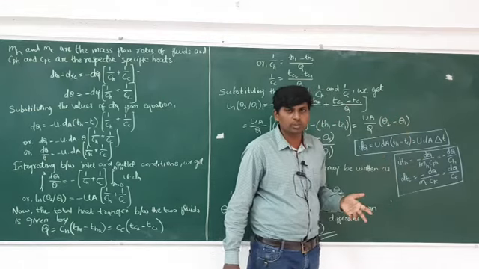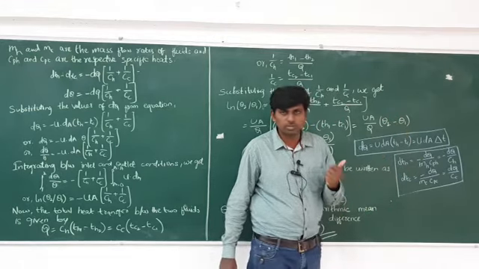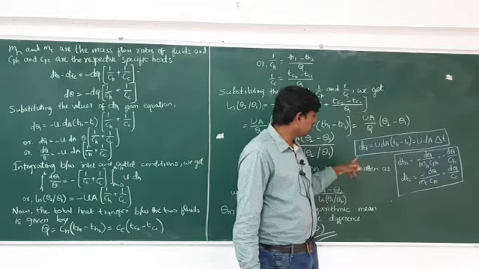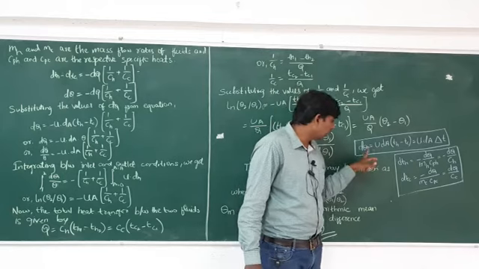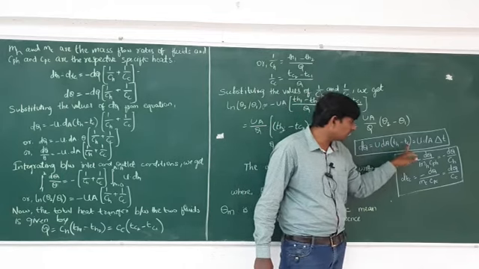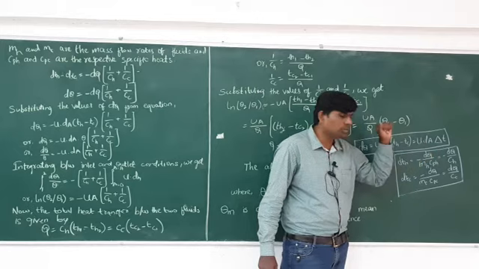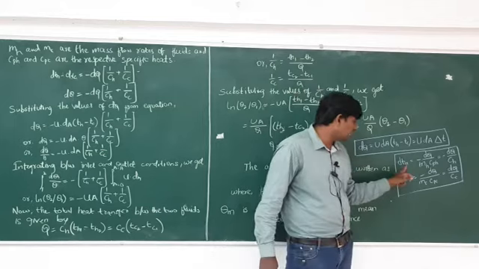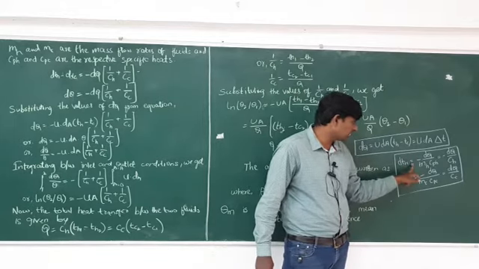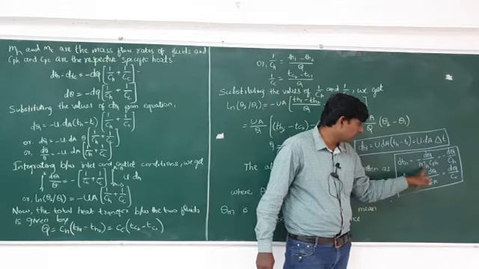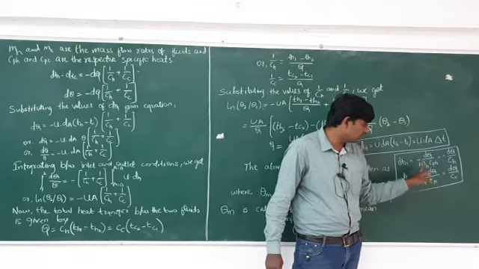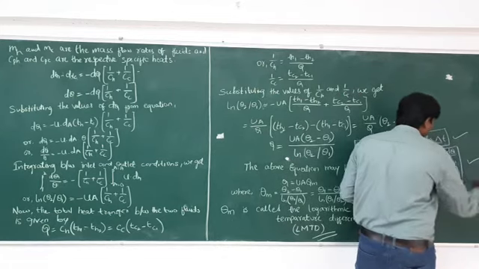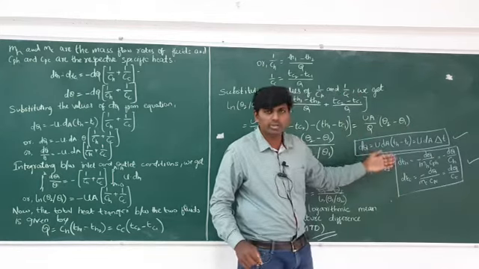These equations are important. You have to remember them, with step by step simplification. Variable separable is there, and after that integration. So first you have to remember this formula: dq is equal to U dA (Th minus Tc), which is U dA delta T. Second, dTh is equal to minus dq by mH Cph. These two things you have to remember, this box and this box.